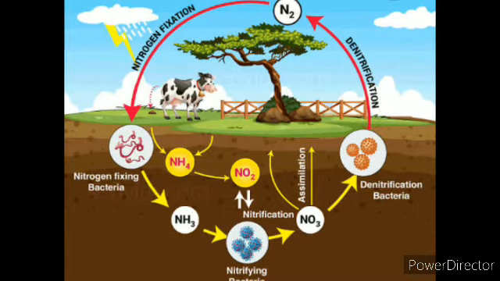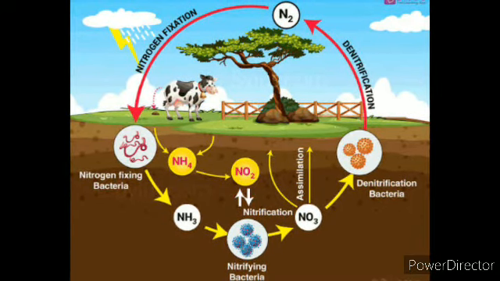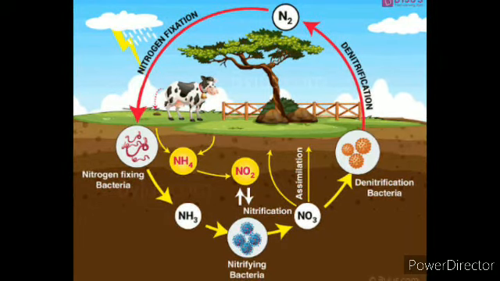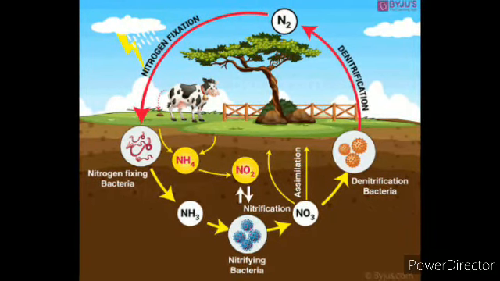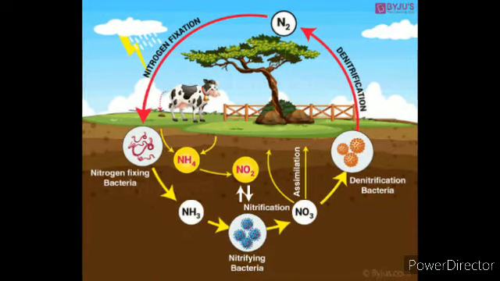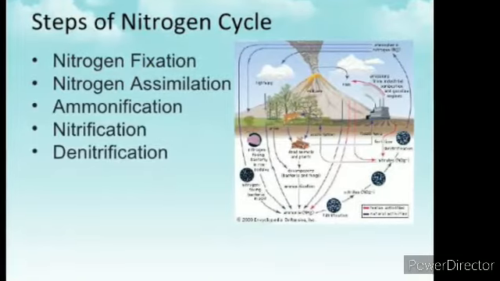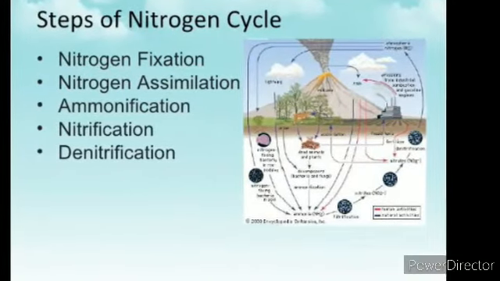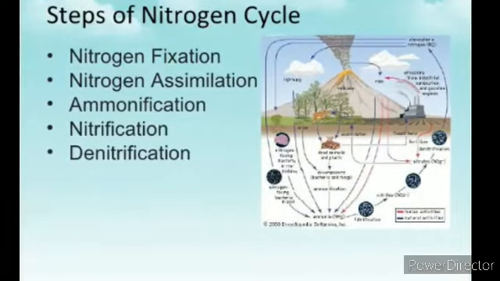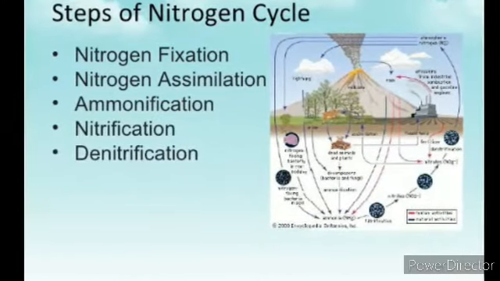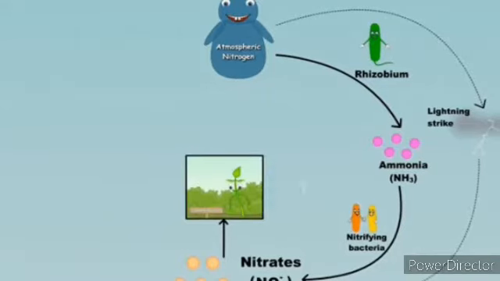The cyclic process of nitrogen being fixed, used by the plants and animals and later returned to the atmosphere is referred to as the nitrogen cycle. And this nitrogen cycle involves the following steps. The first one is nitrogen fixation, and the second is nitrogen assimilation, then ammonification, nitrification, and at the last denitrification. So first of all we have nitrogen fixation.